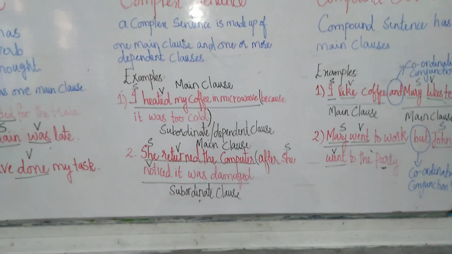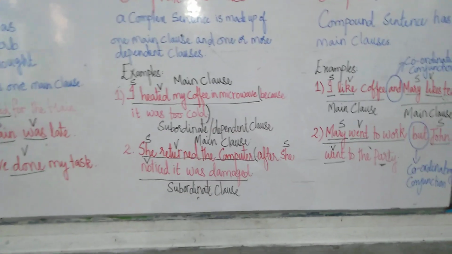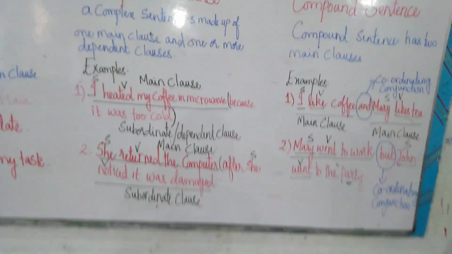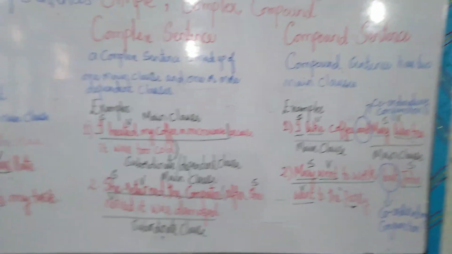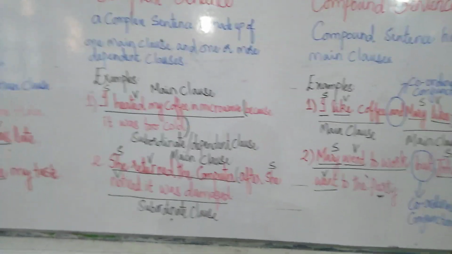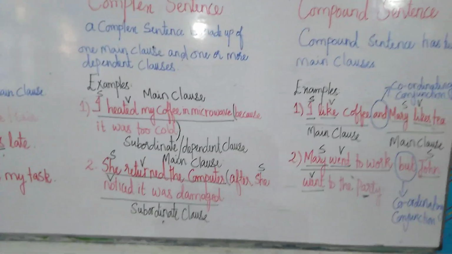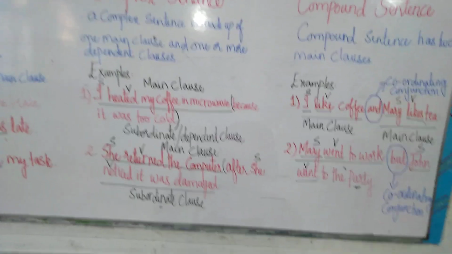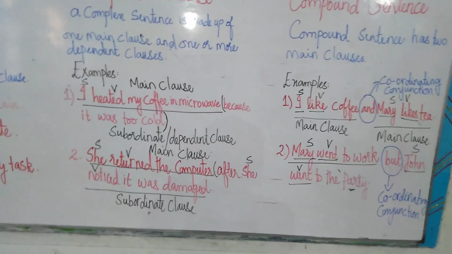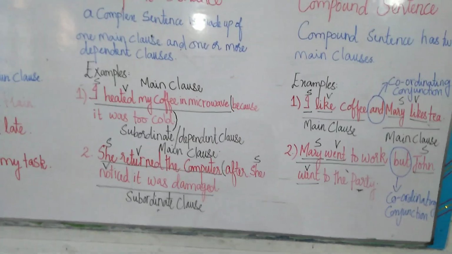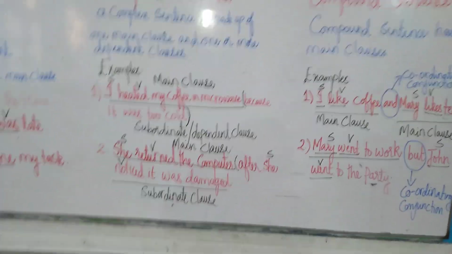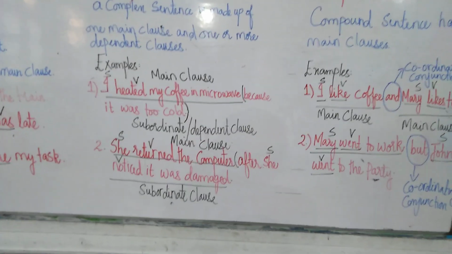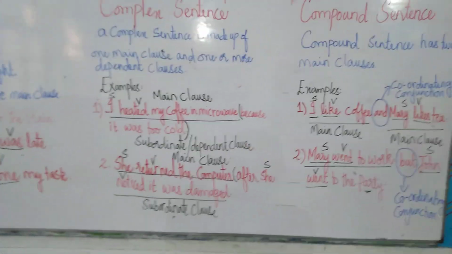See, she returned the computer after she noticed it was damaged. Chaliye, again this is a whole sentence, but in this sentence we have two clauses. She returned the computer. She is the subject, returned is the verb. After she noticed it was damaged. She is the subject, noticed is the verb. So both parts have a subject and verb. But let's see which one is giving us a complete thought. She returned the computer. This one is giving us the complete thought. Usne computer wapas kar diya. Clear?